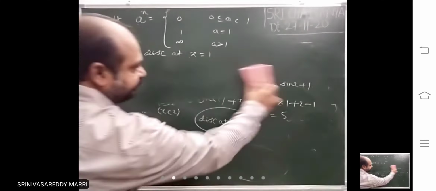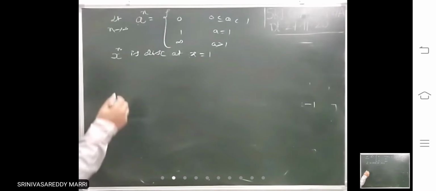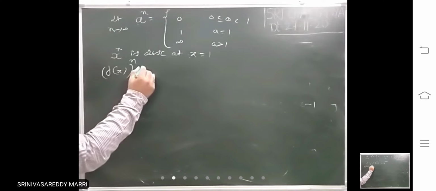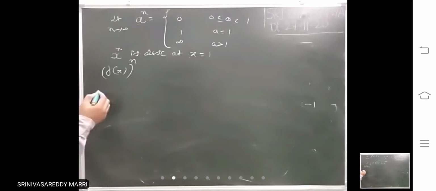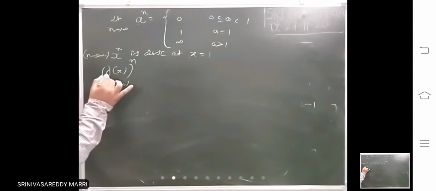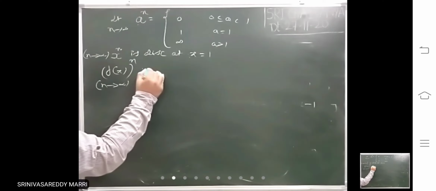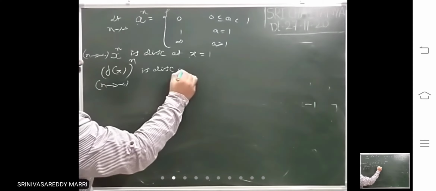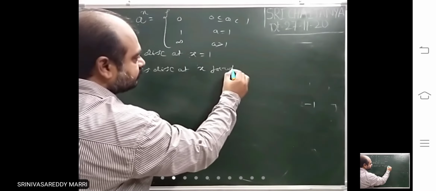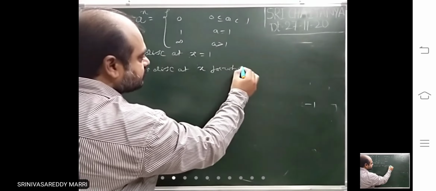Suppose f of x to the power n, as n tends to infinity, f of x to the power n will be discontinuous. Very important point. At x for which f of x equal to 1.